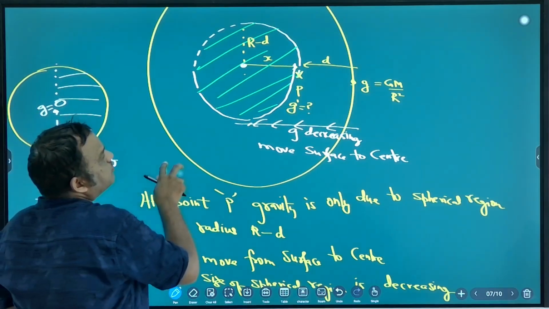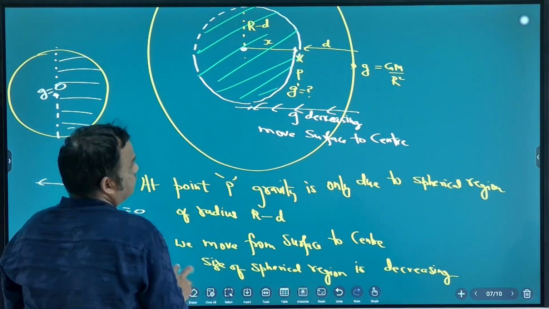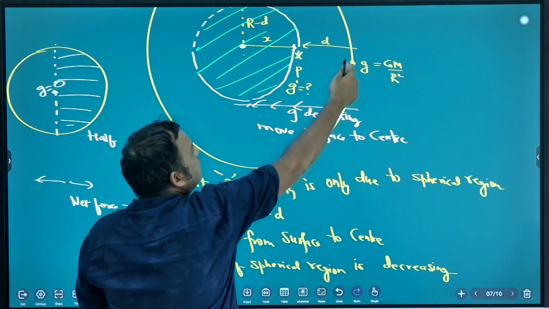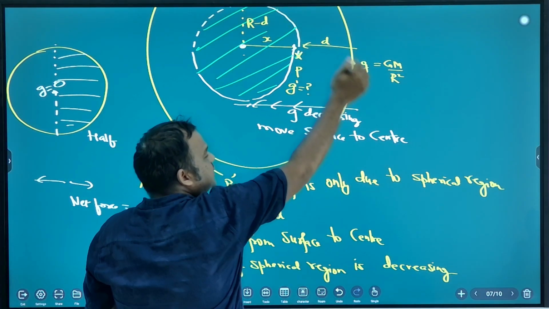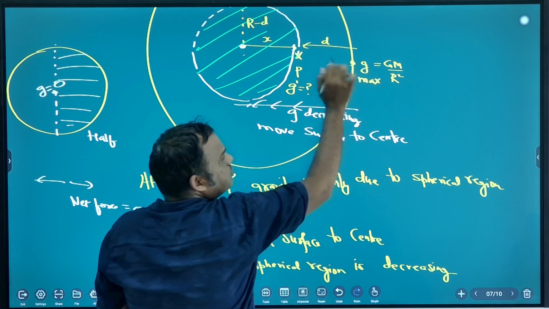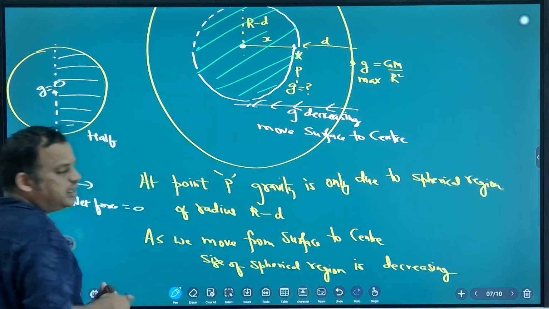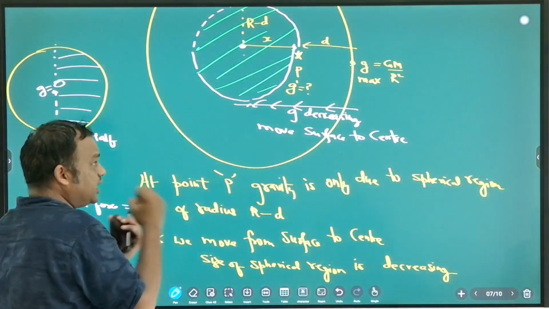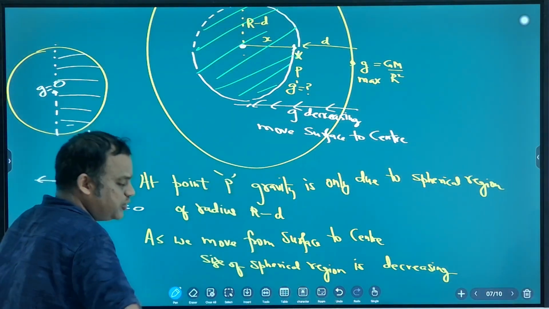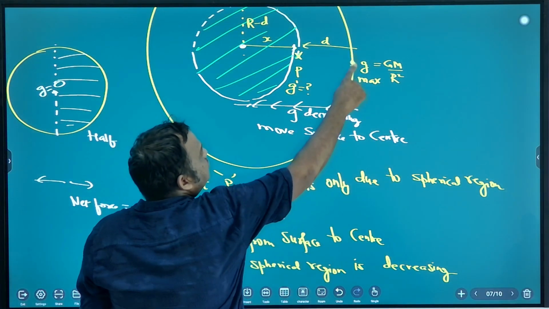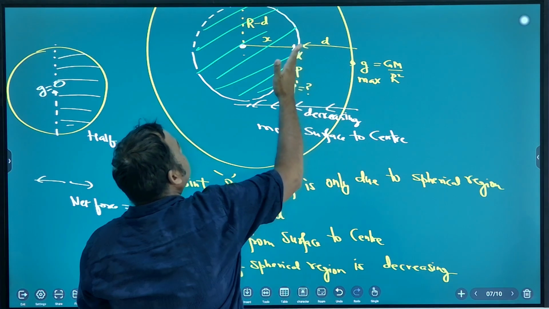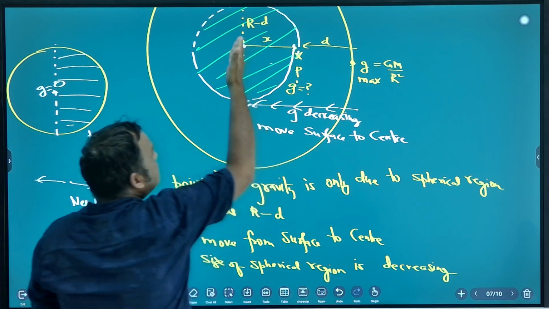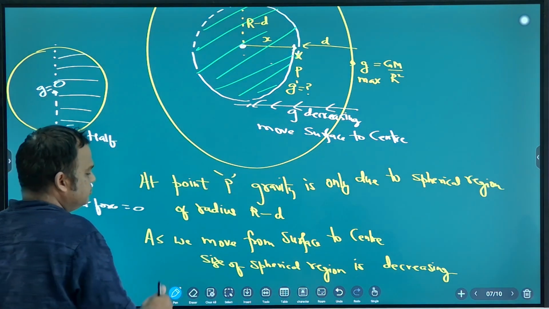Okay, clear? Maximum gravity is on surface. If you want to experience gravity of Earth to the fullest, maximum gravity, you have to be on surface. If you move deeper inside the Earth, gravity decreases, becomes 0 at the center.